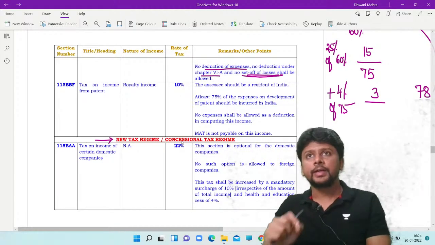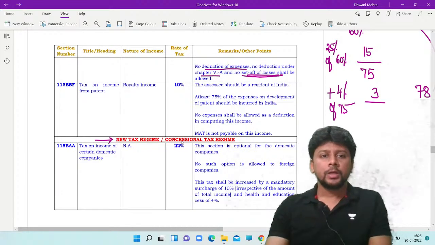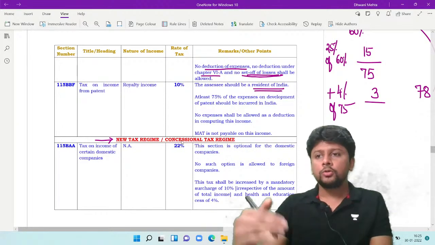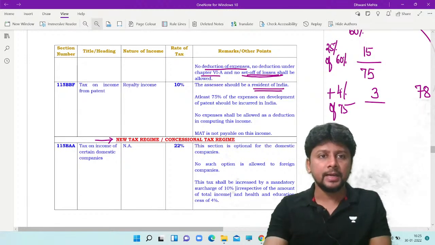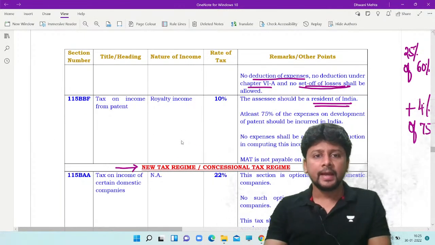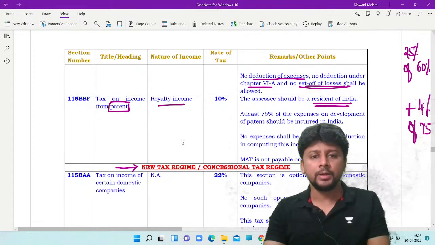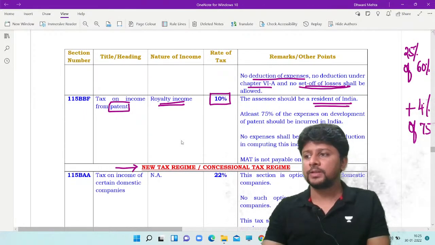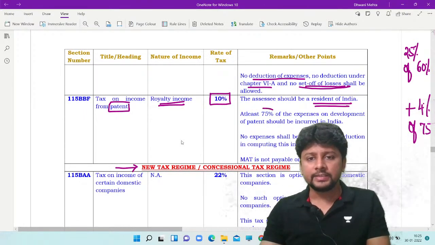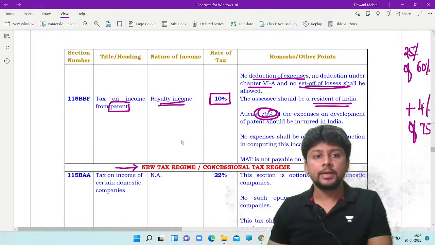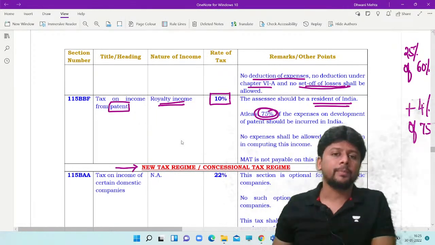This is a section that is specifically introduced to encourage resident persons to do research and development in India, and when they patent their invention, they will be able to earn royalty income. We will impose tax at the rate of 10%. At least 75% of the development expense should be incurred in India. Only then this section will apply.